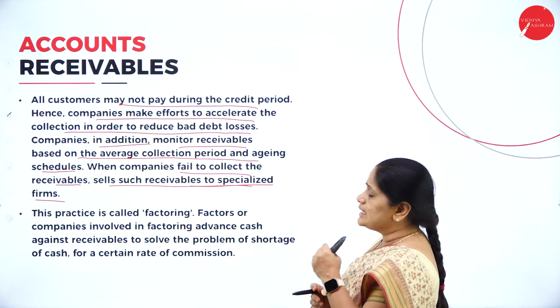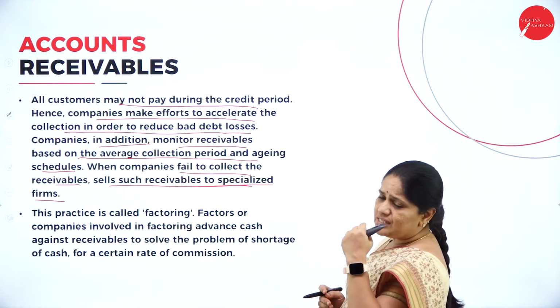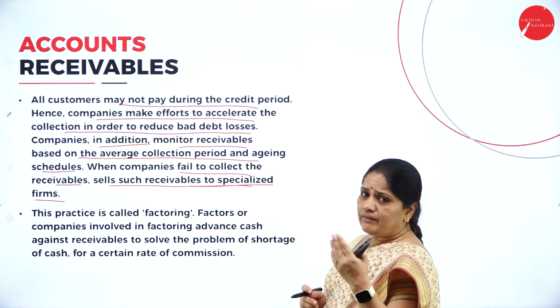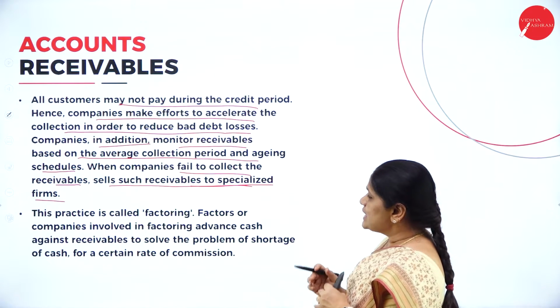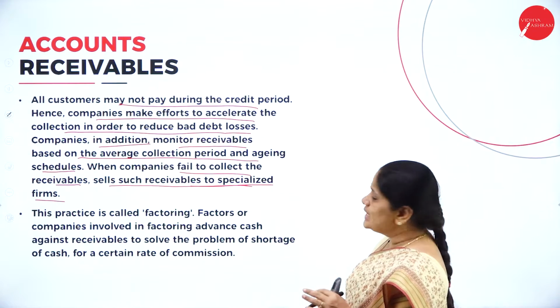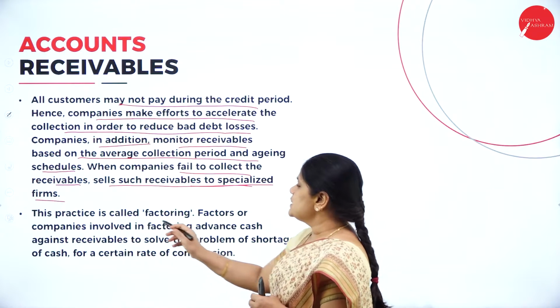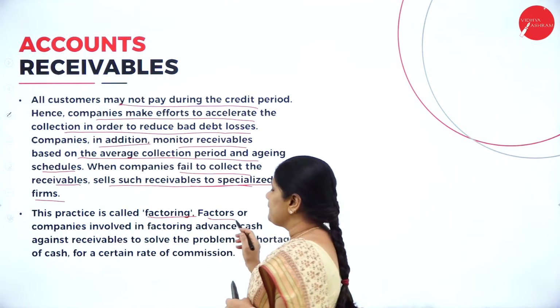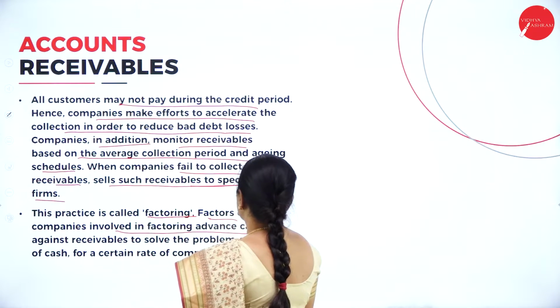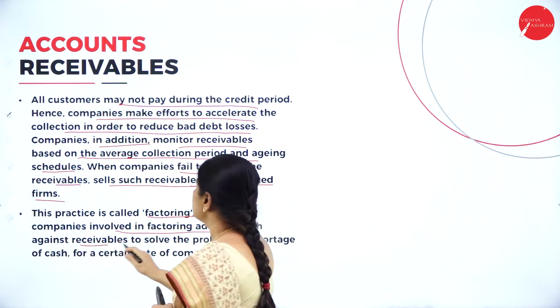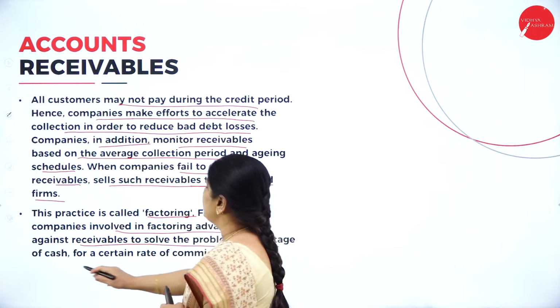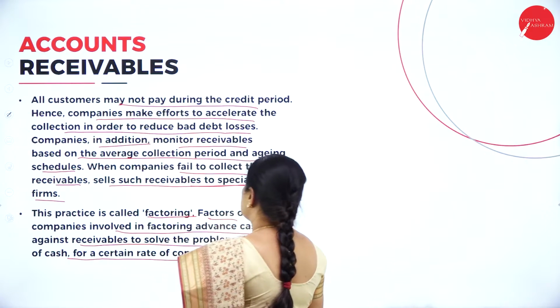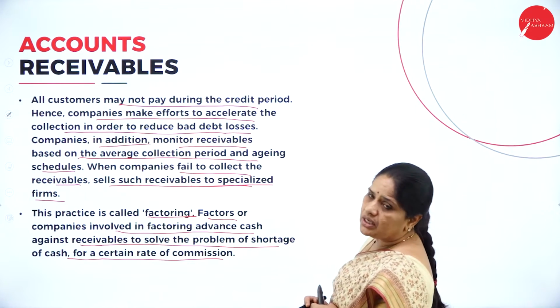So, in case there are any bad debts, or in case we feel that the debtor will turn bad, then such receivables will be sold to a specialized firm. This practice is called factoring.